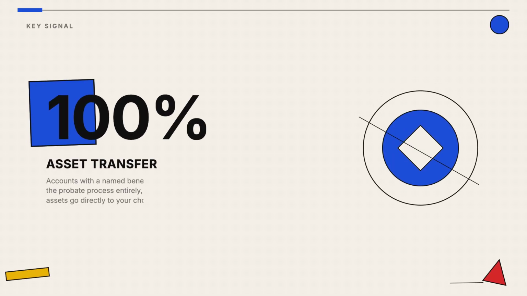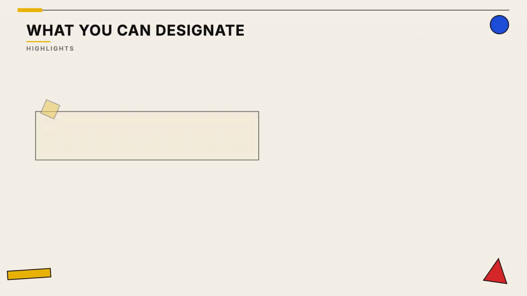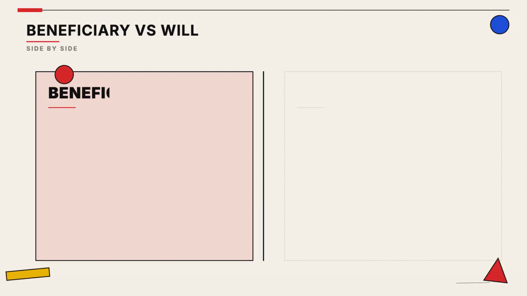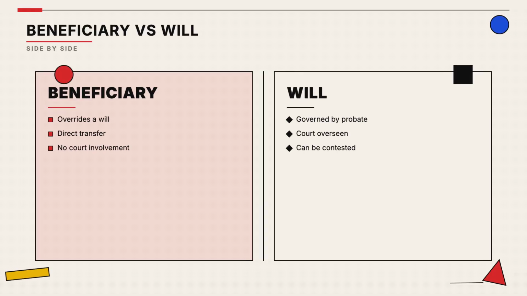When you name a beneficiary on an account, those assets usually bypass the probate court process, speeding up the transfer significantly. You can assign beneficiaries to various financial products, from your retirement savings to simple bank accounts. It is important to remember that a beneficiary designation on an account typically overrides what is written in your last